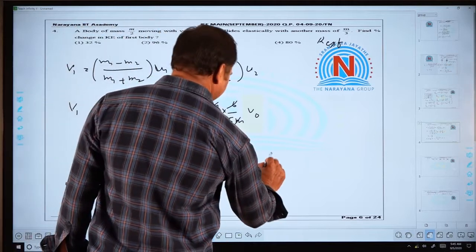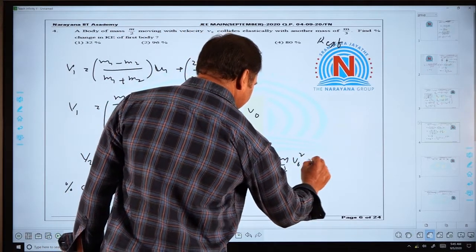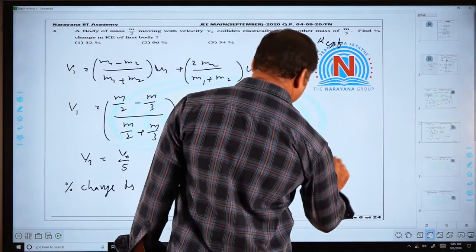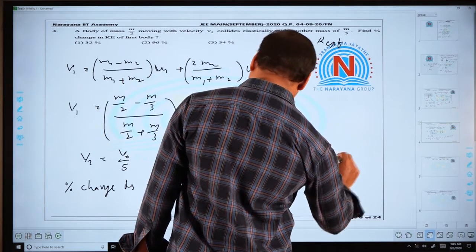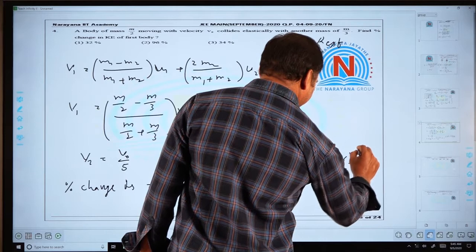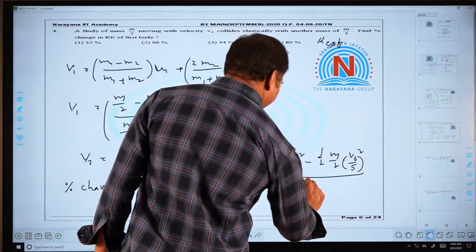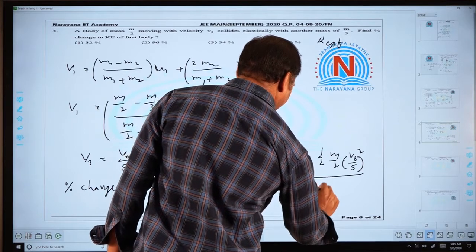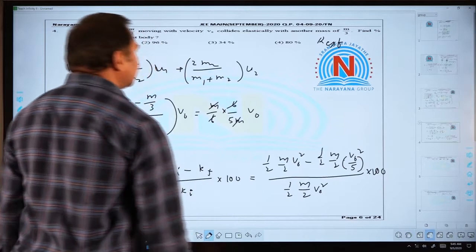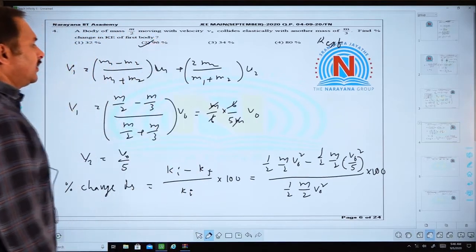Initial energy is given by half m by 2 into initial velocity square, minus final energy, that is given by 1 by 2 times m by 2, final velocity is given by v naught by 5 square. If you simplify this, you will get 96%. So option 2 is correct.